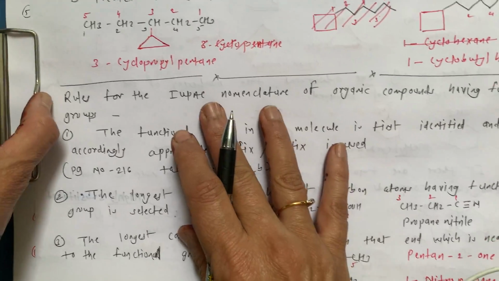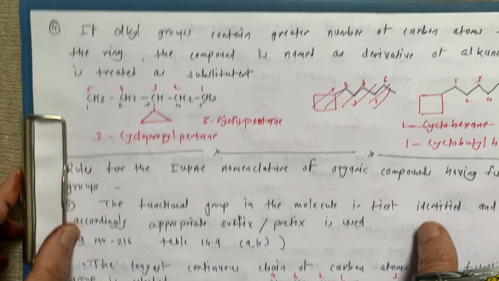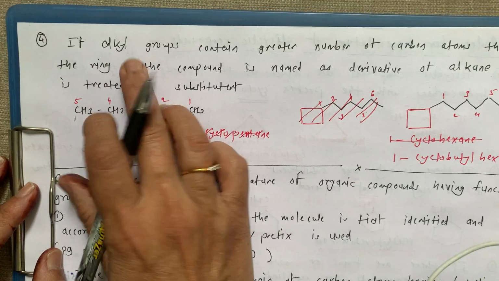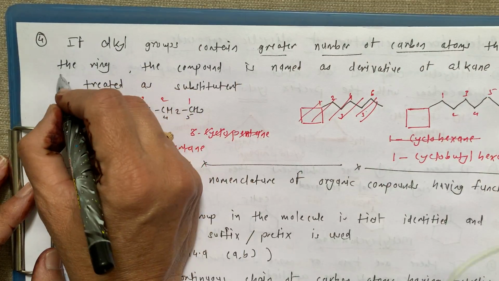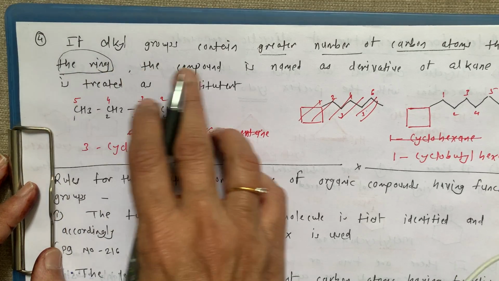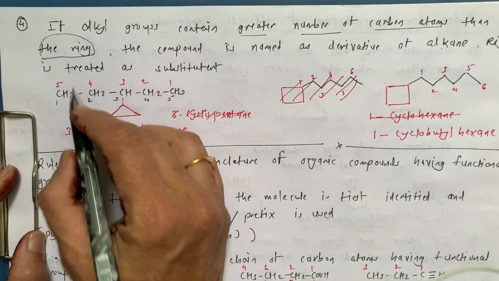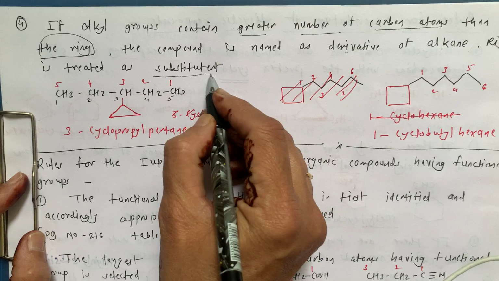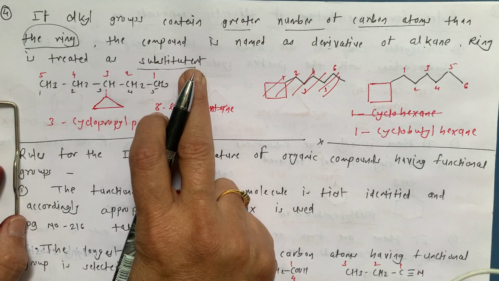Next rule in these alicyclic compounds is that if the alkyl group contains a greater number of carbon atoms than the ring, the compound is named as a derivative of alkane. The ring is treated as a substituent.